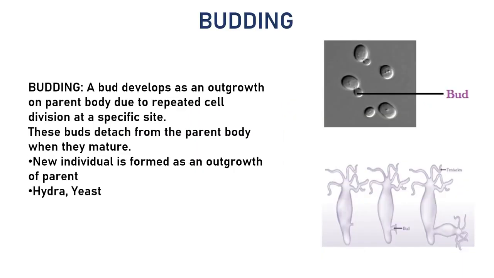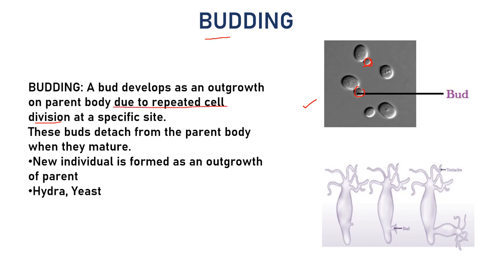Now coming to budding. Budding is again an example of asexual reproduction. As you can see here, this is the picture of yeast, right? Now you can see the outgrowth of yeast here. This outgrowth is developed due to repeated cell division. Due to the repeated cell division, you will see the outgrowth on a parent body.